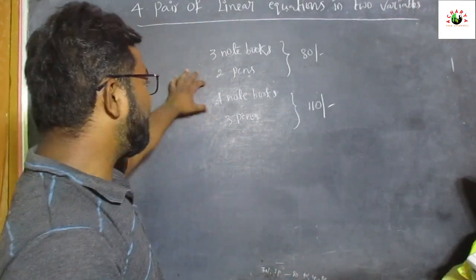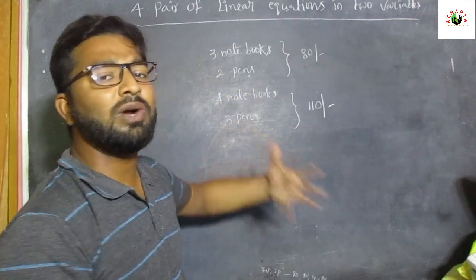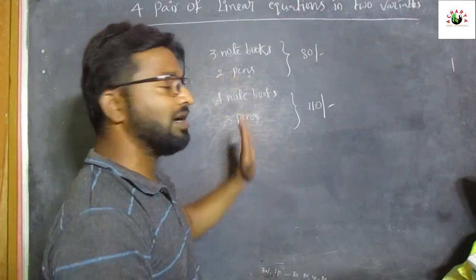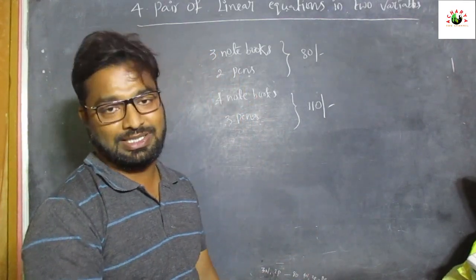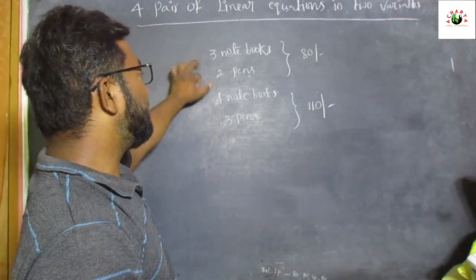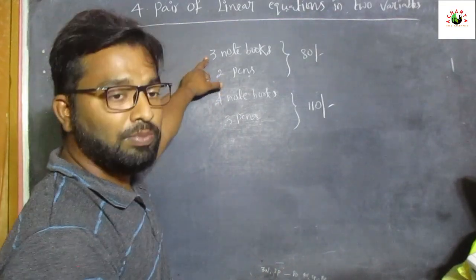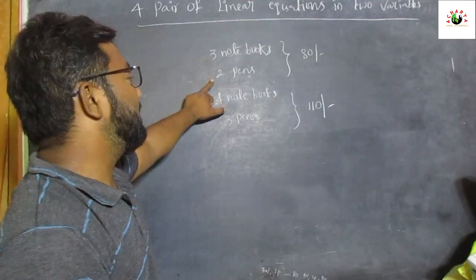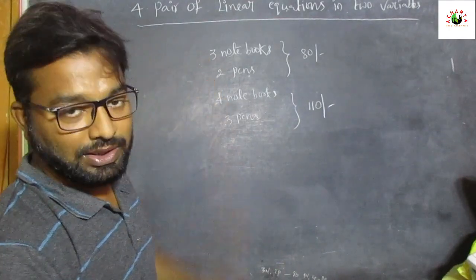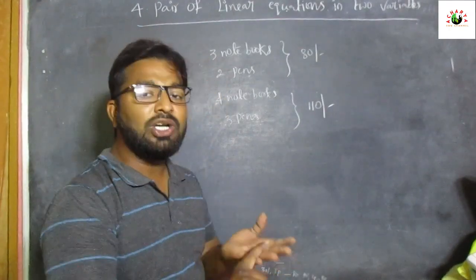Here all these are unknown quantities. We don't know the quantities. So better to take the cost of a notebook as x and the cost of a pen as y. Here how many quantities are there? Two quantities.